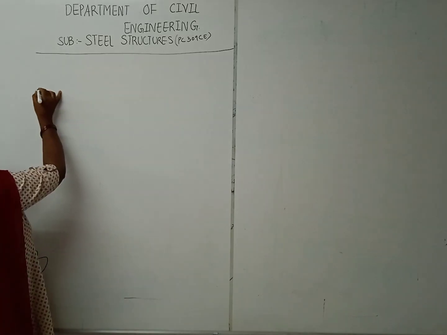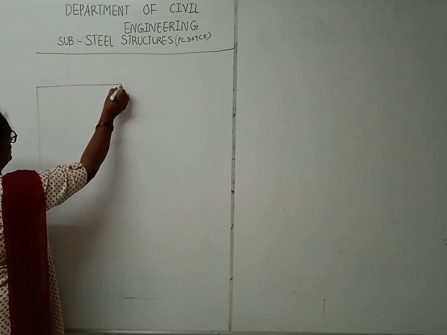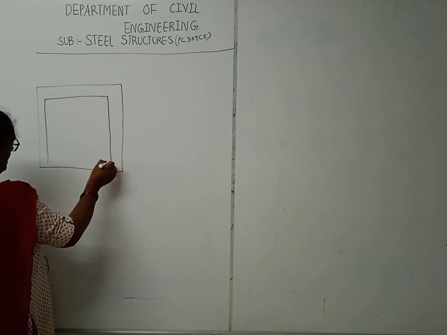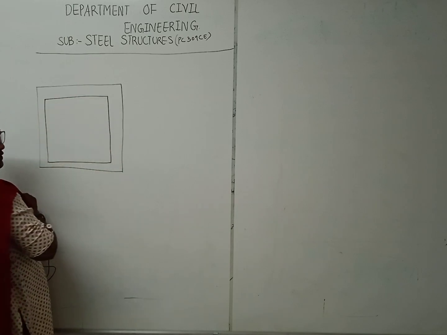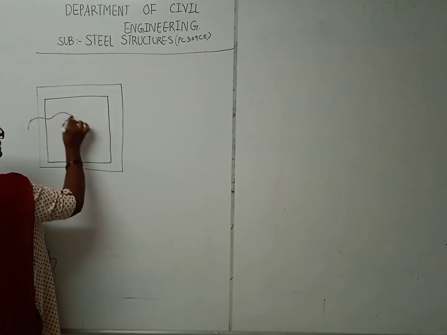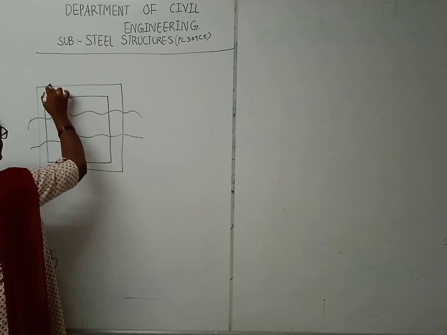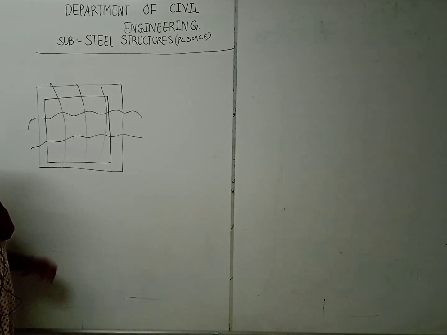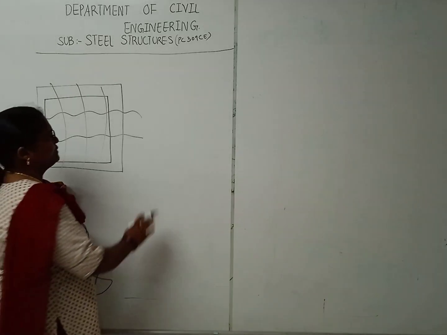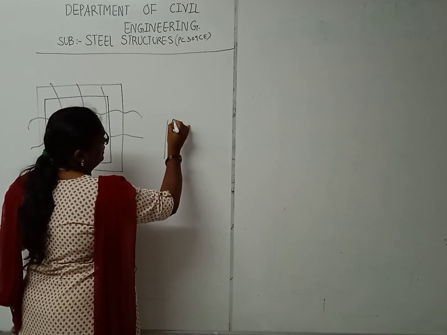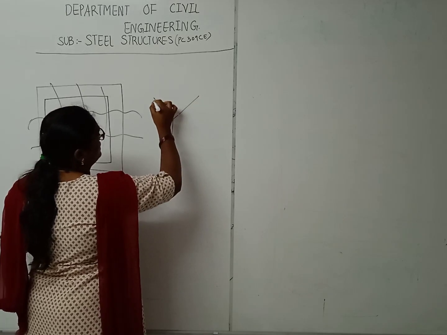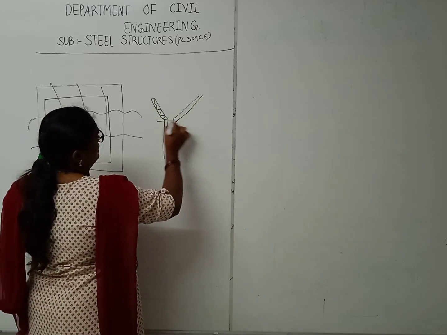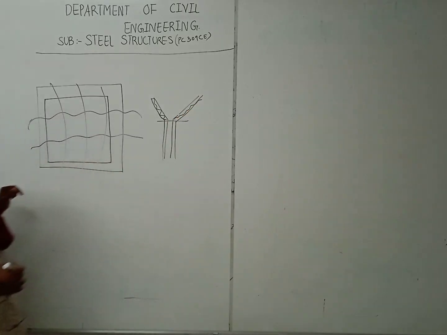See here, if you have this type of structure, like a slab part, in a steel structure they will provide a roof part like this, and steel is provided like this. Mostly in steel structures they take the supports as truss members. So see here, even the very big bridges also have this, right.